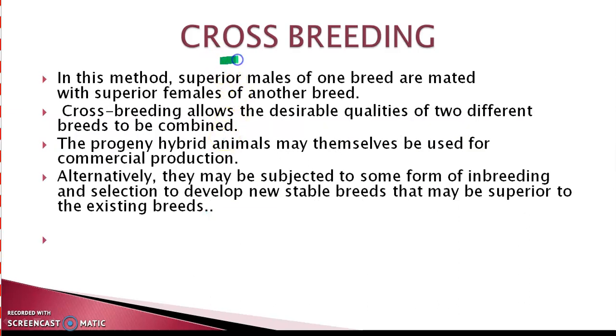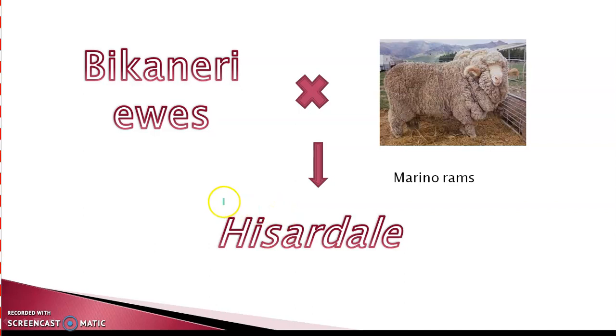Next category was crossbreeding. In crossbreeding, superior males of one breed are mated with superior females of another breed. So this will allow the combination of the desirable qualities of two breeds in one animal. The progeny hybrid animals can be used for commercial production, or they may be subjected to further inbreeding and selection to develop new stable breeds that may be superior to the existing breeds. One breed of sheep, that is Hisardale, was developed by crossbreeding Bikaneri ewes with Merino rams.